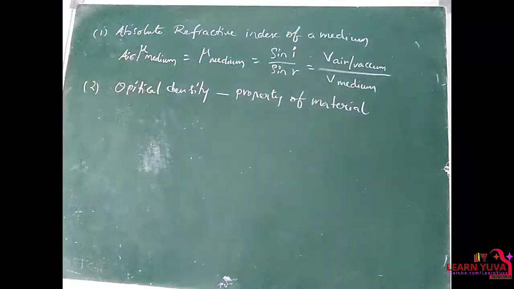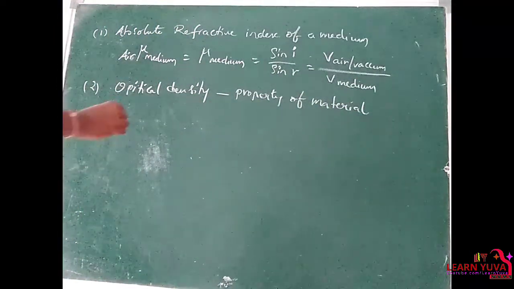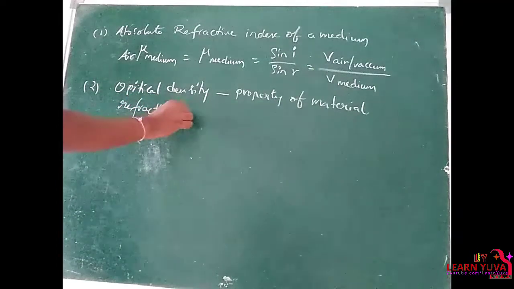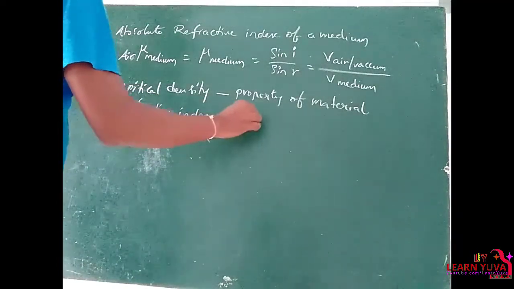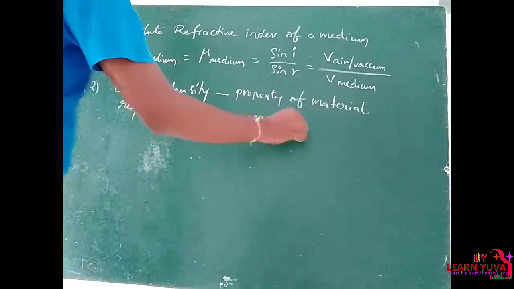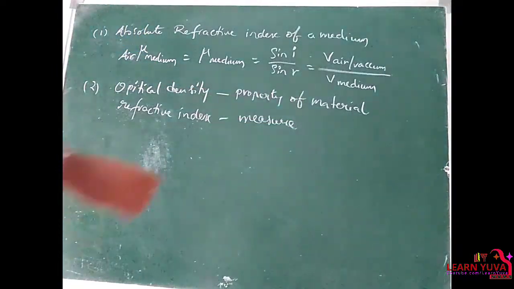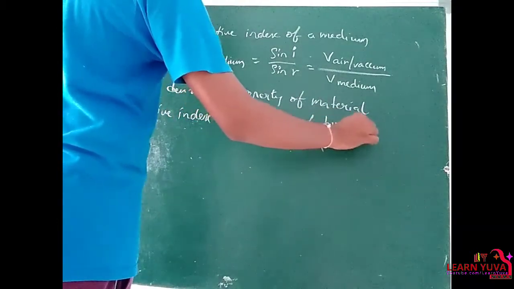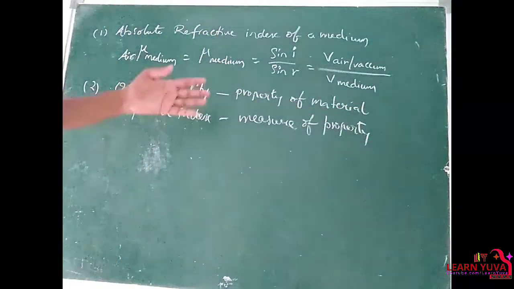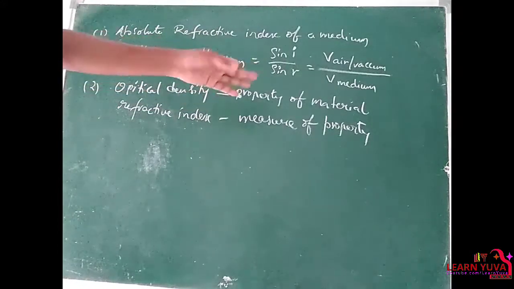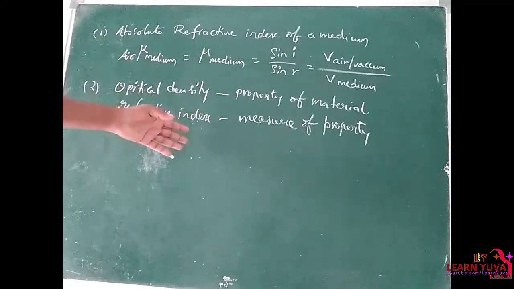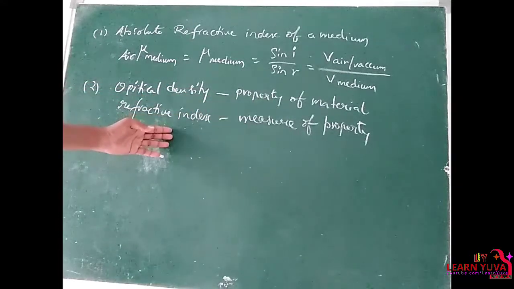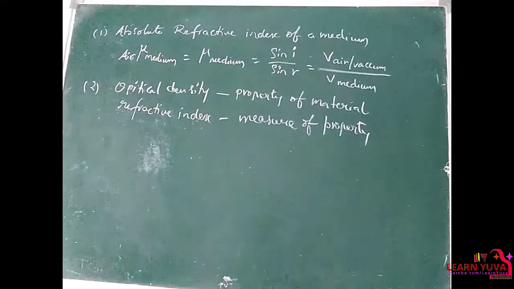Optical density is nothing but the nature of the material, and refractive index is the measure of that property. Clear? Optical density is a material property, whereas refractive index is the measure of that property. So by using refractive index we can measure the property of that material.